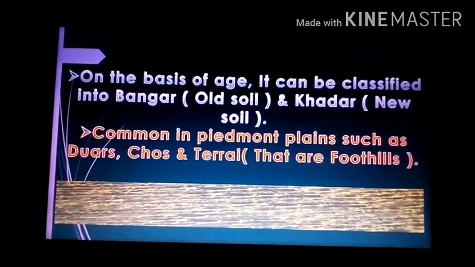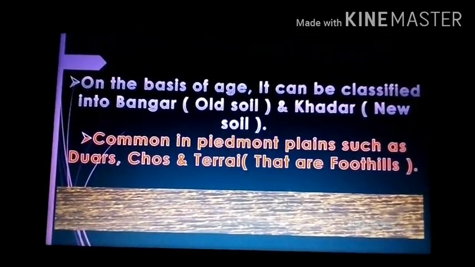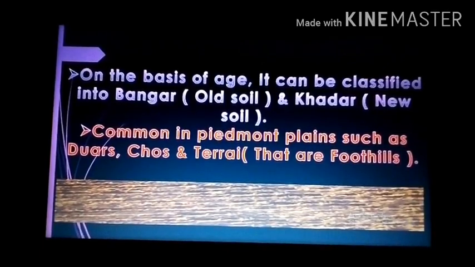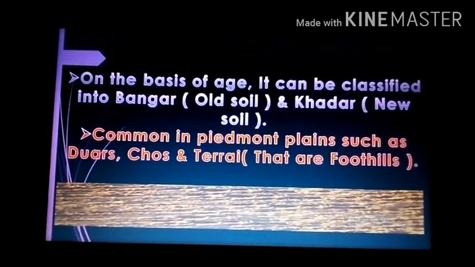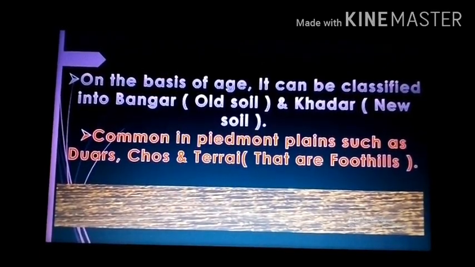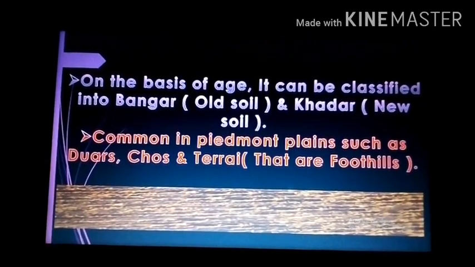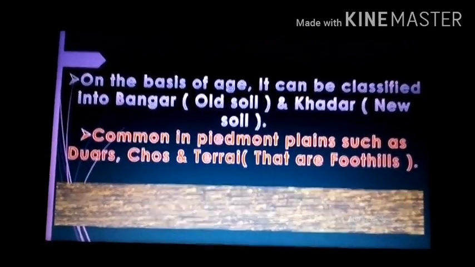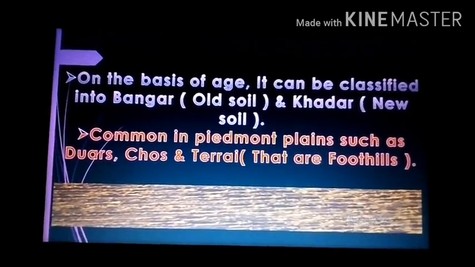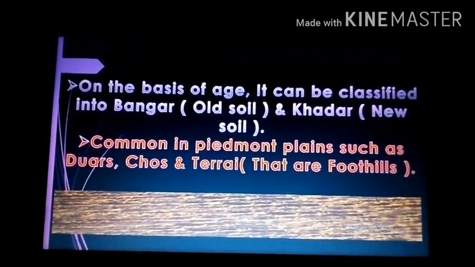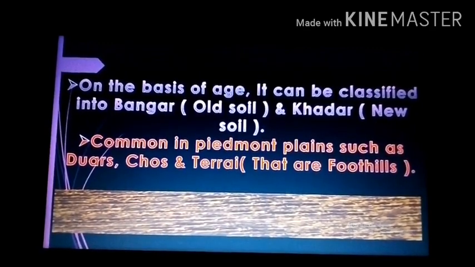Now, on the basis of their age, alluvial soil can be classified as old alluvial, bhangar, and new alluvial, khadar. The bhangar soil has a higher concentration of kankar nodules than the khadar, and the khadar has more fine particles and is more fertile than the bhangar. Now, they are common in the Piedmont plains such as Duars, Bhabar and the Terai, that are the foothills.